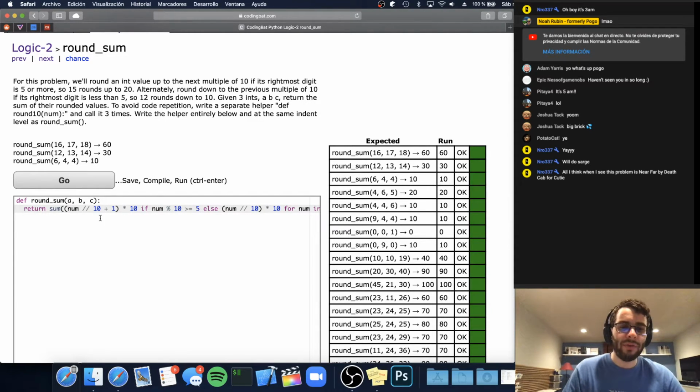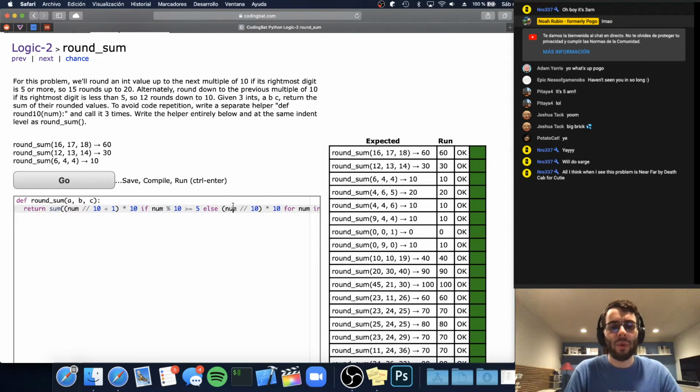And with the rounding, we can do integer divide by 10, which basically divides by 10 and gets rid of the decimal. So it would sort of shift the number over by 1, getting rid of that lower decimal. And then we can multiply by 10 to shift it back and have a multiple of 10. And if we just add 1 here, it basically has the effect of going up to the next level, right? To give the example I had, if you do 15 integer divided by 10, you'd get 1. Then you'd add 1 to get 2, and you multiply by 10 to get 20. And so 15 would round to 20, which is what we want.